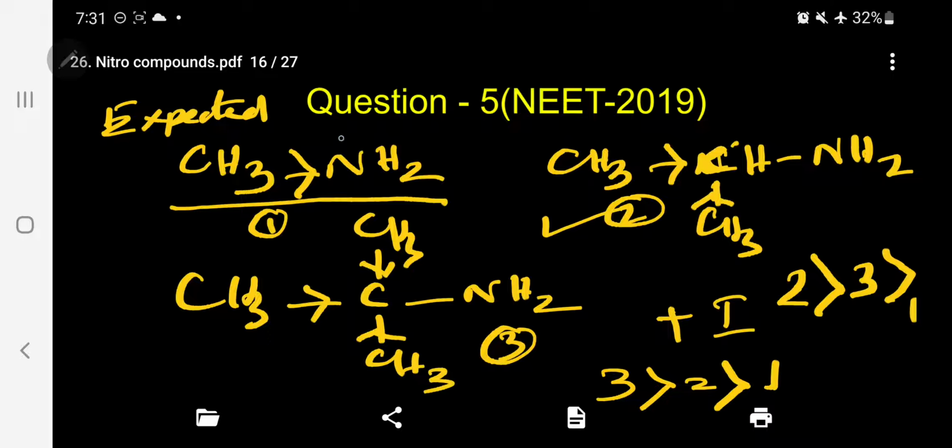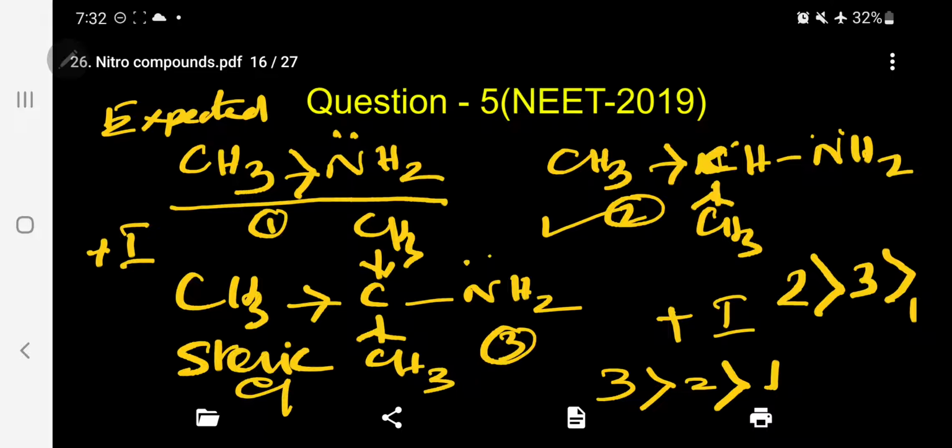Already I have explained that a base is a substance, because every primary amine has a lone pair. So what will happen now? This lone pair is responsible for the basicity, to accept a proton. Additionally, the plus I effect is operating, so it is donating electrons. Electron density around nitrogen increases. But in the case of 2-amino-2-methylpropane or tertiary butylamine, due to steric effect, there is another factor, the steric effect.